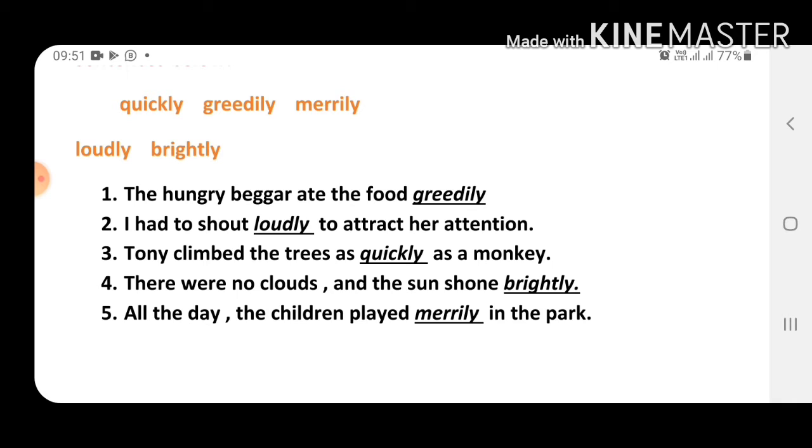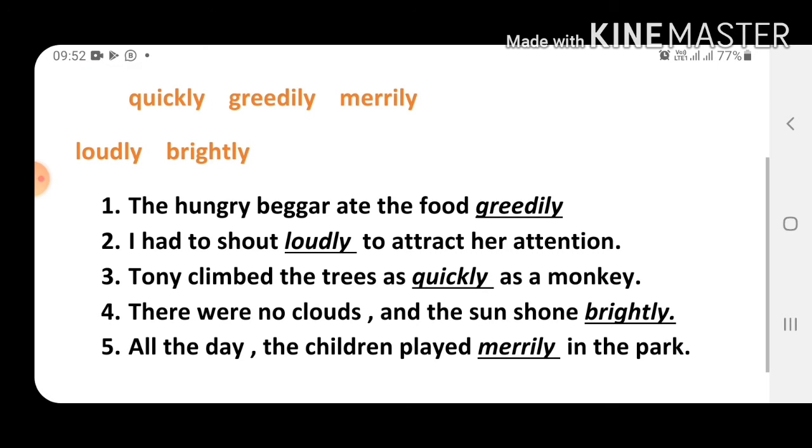Now see, Tony climbed the trees as quickly as a monkey. Tony climbed the trees. First see what action is done in this sentence. Climb मतलब चढ़ना ट्री पे. Climb करना is an action, but how is the action done? Quickly. एज अ मंकी कंपेयर भी किया है ना. मंकी तो क्विकली चढ़ते हैं ना ट्री पे. So quickly, Tony climbed the trees as quickly as a monkey.